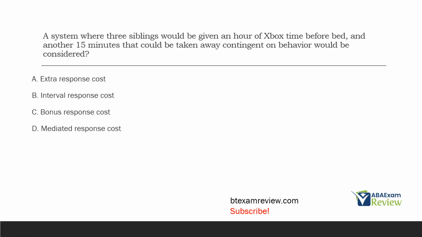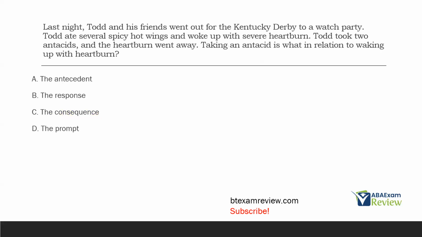So we've got this bonus time on top of the regular time that can be taken away if the behavior is whatever the target behavior is. So when you think response cost, if it's in a situation where you've got this bonus token or this bonus time or this bonus reinforcement that can be taken away, it's going to be considered C, bonus response cost. It's okay if you're not familiar with that. This is a good teaching question. The more you expose yourself to as many terms as possible, the better off you'll be.